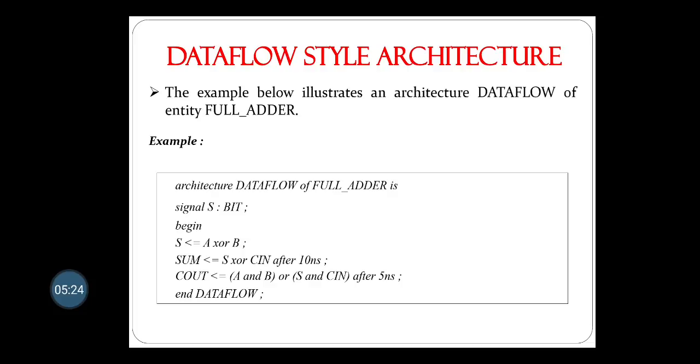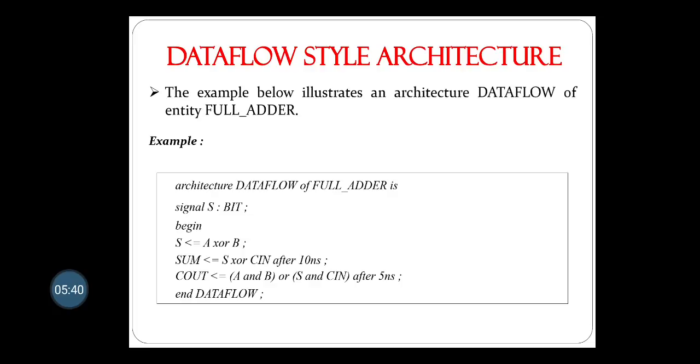So S is a signal with data type bit, and then it starts with the begin word, and the statements are written inside the begin.